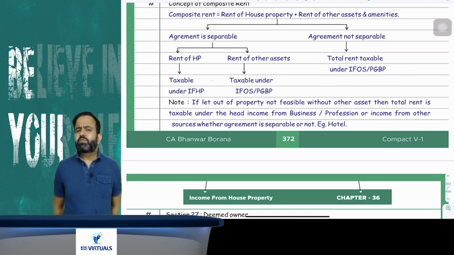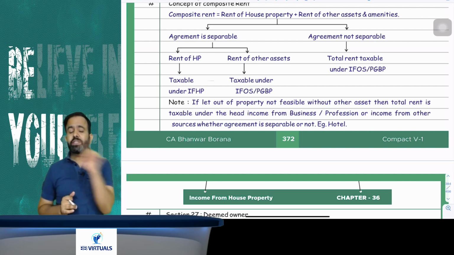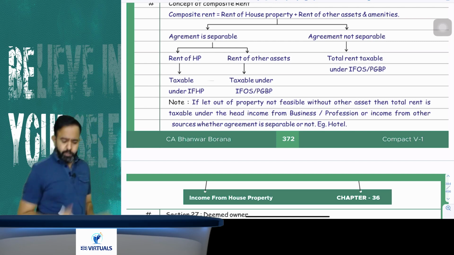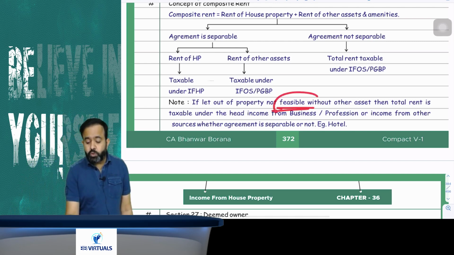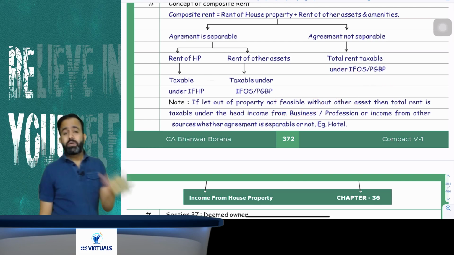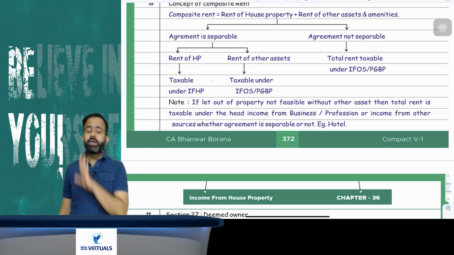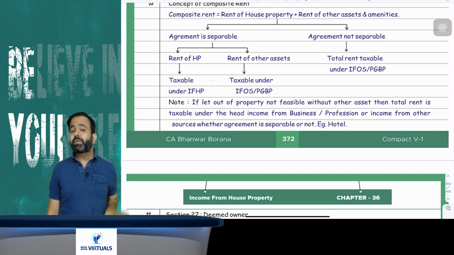Now, try to understand one more thing. Suppose any house property is not feasible to let out without other assets, meaning the other asset is mandatory to let out that house property. In that case, your total rent will be taxable under the head IFOS or PGBP. It means it is not taxable under the head house property, whether the agreement is separable or not.